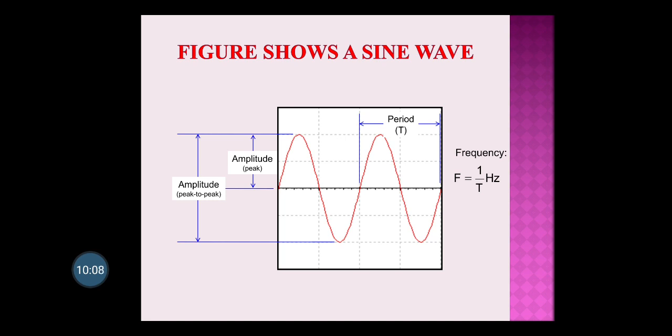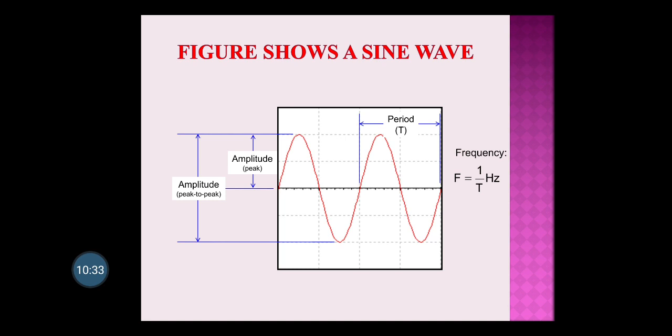For example, if it reaches plus 4 volts, the highest value is 4, then it will reach 3, 2, 1 and then 0, and on the negative side it will move to minus 1 volt, minus 2, minus 3 and minus 4 volts, and then again it will go on increasing, minus 3, minus 2, minus 1 and then 0. This is how it works.